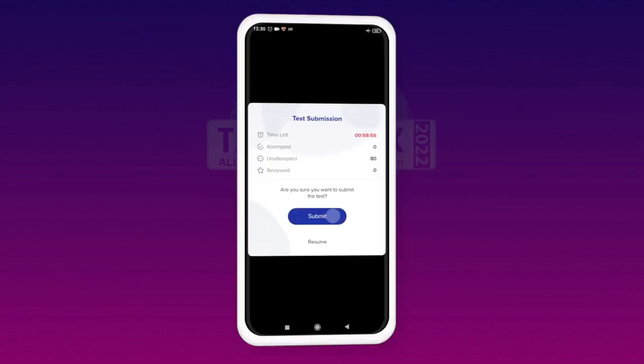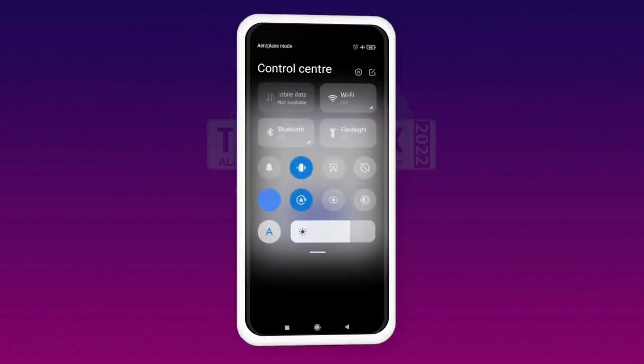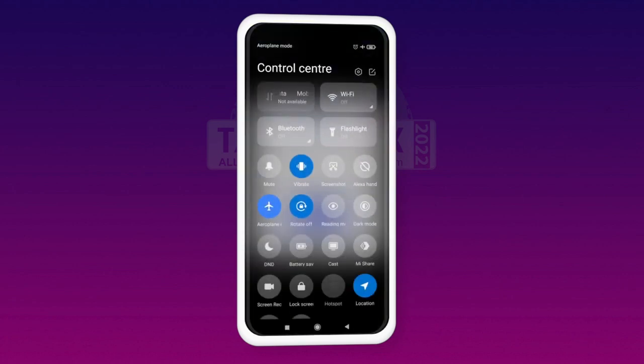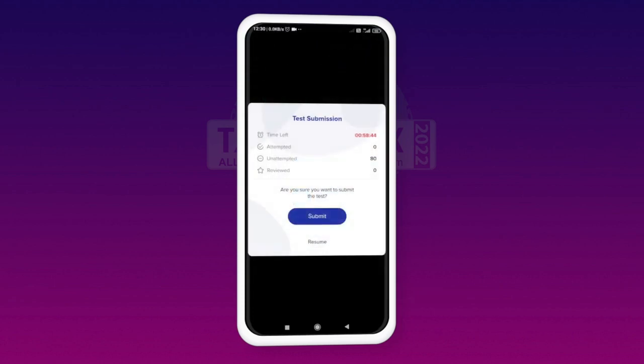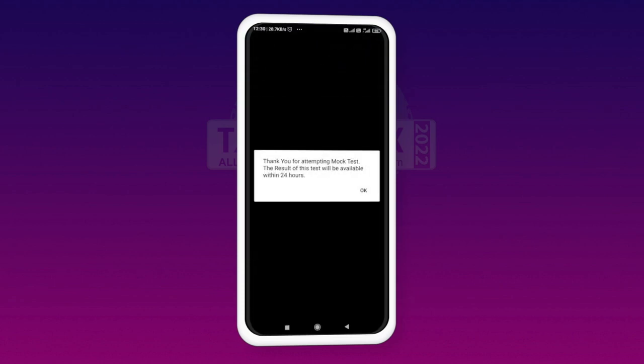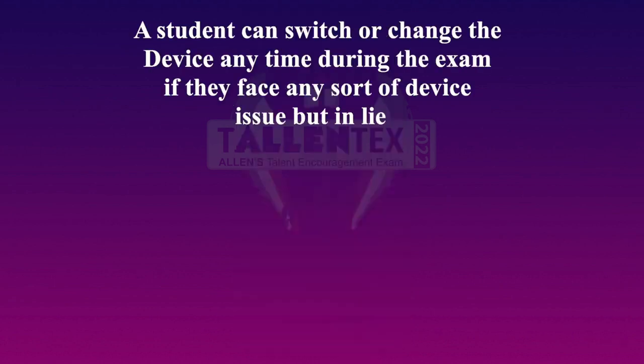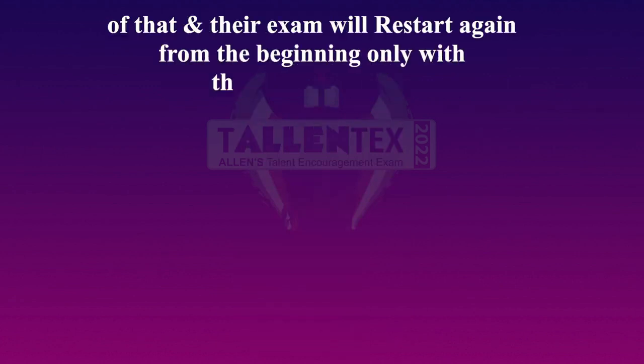When you click on Submit Test, a pop-up will appear and ask your device to disable the airplane mode and connect to the internet for successfully submitting the test. A student can switch or change the device anytime during the exam if they face any sort of device issue, but in lieu of that, their exam will restart from the beginning with only the remaining time.